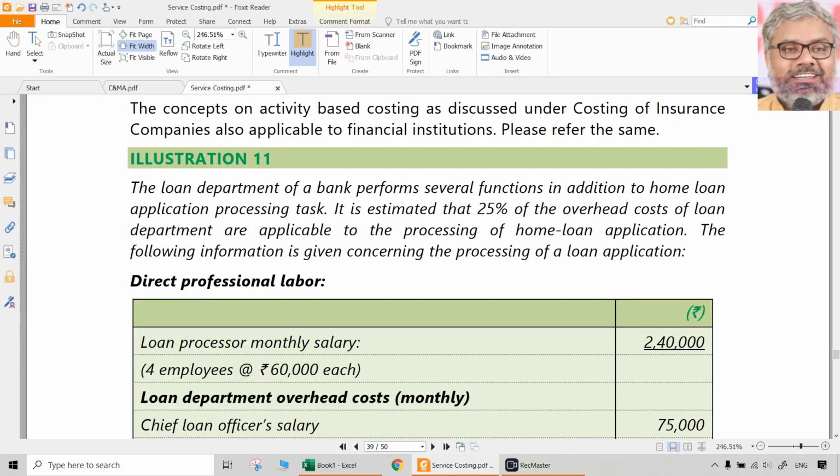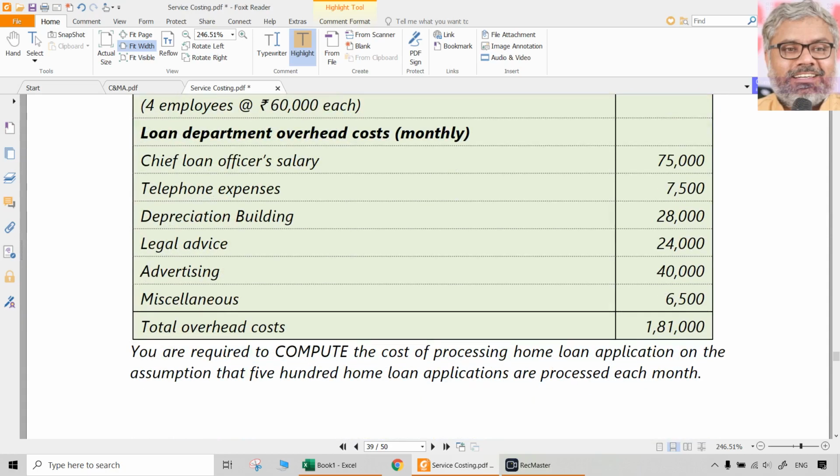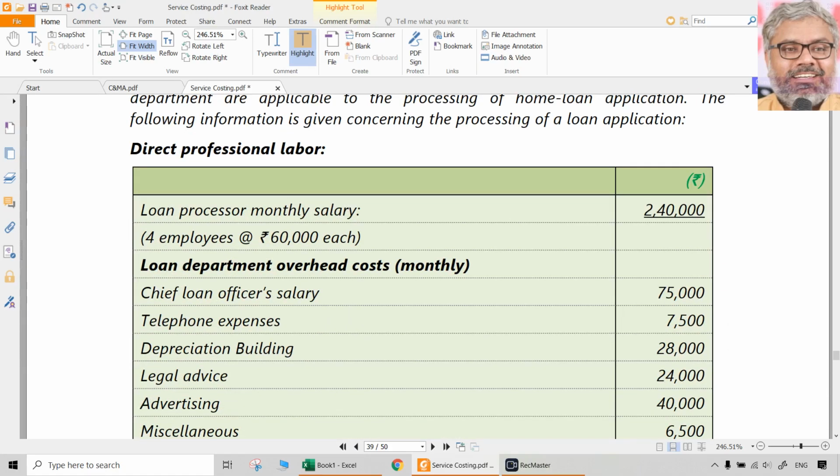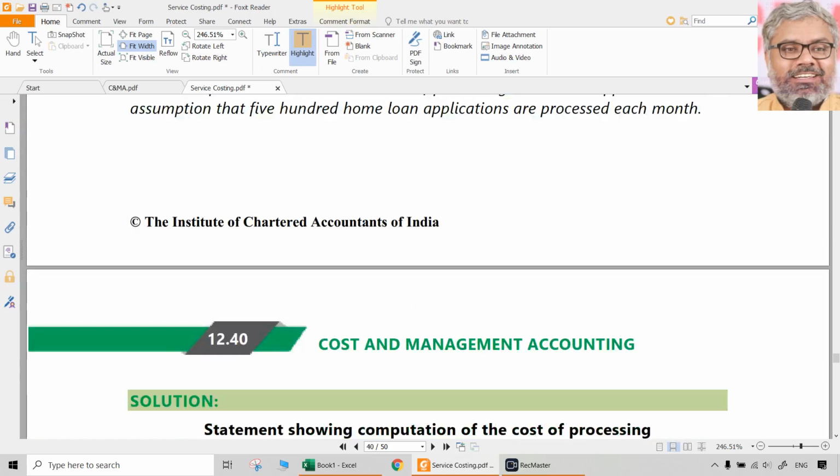And what is given here, the loan department of a bank performs several functions in addition to the home loan application processing, and 25% of the overhead costs of loan department are applicable to the processing of home loan application. So total overhead costs are also given, and loan processors direct cost of salary also is given.